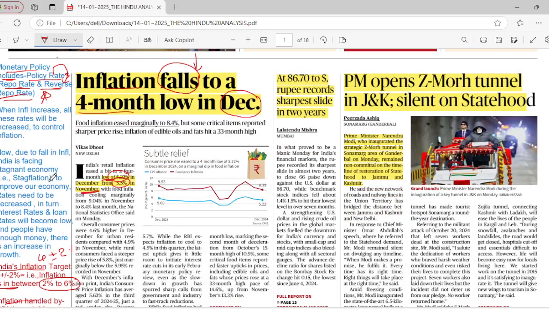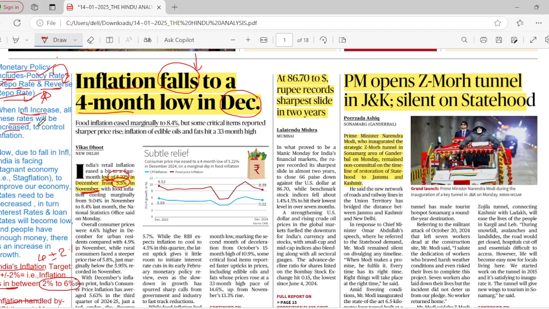Let us see why inflation increases and why it decreases. When inflation increases, these policy rates, the repo rate and reverse repo rate, will be increased.